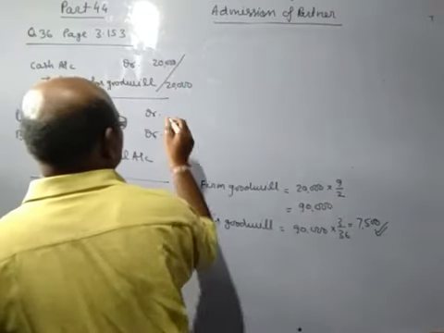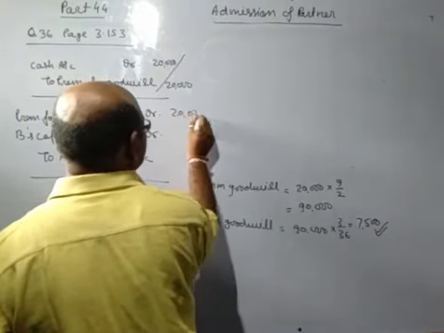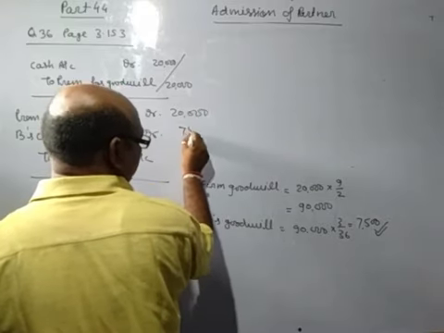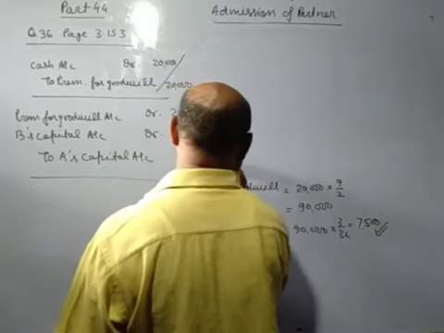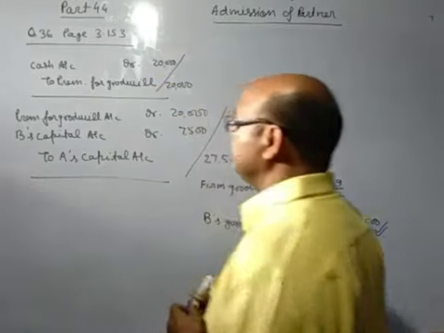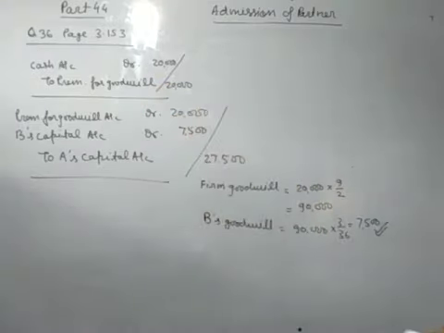So C's premium for goodwill is 20,000 and B's premium for goodwill is 7,500. So total A will get 27,500. Thank you, students.